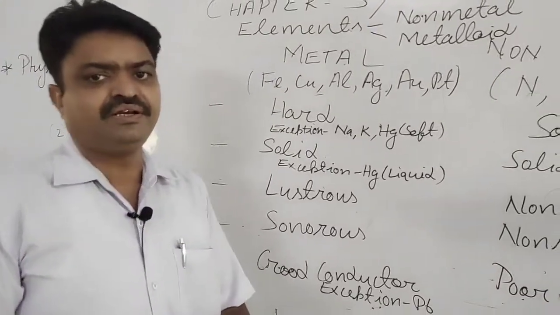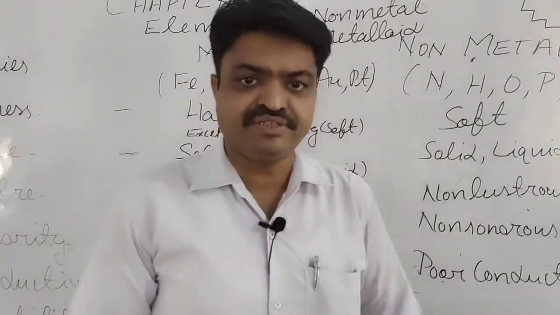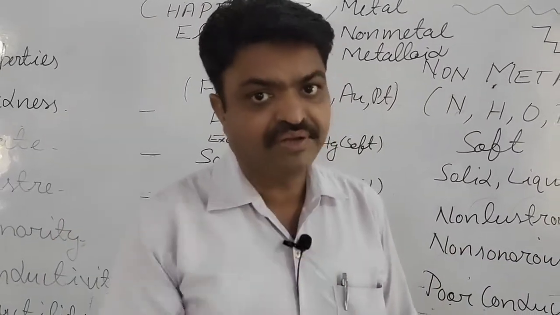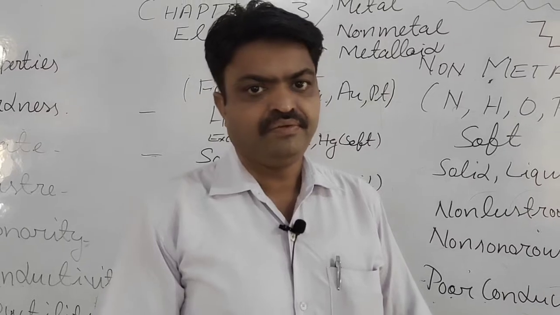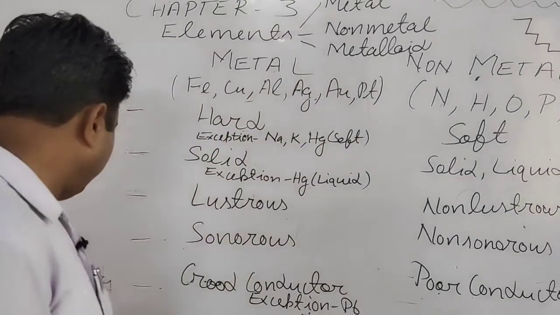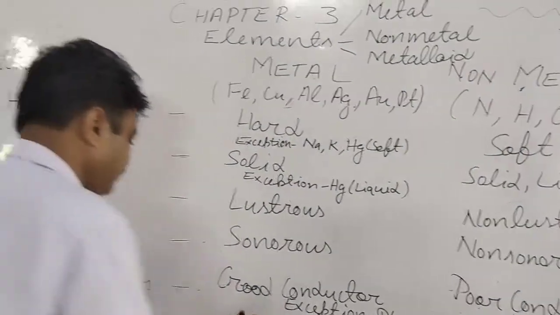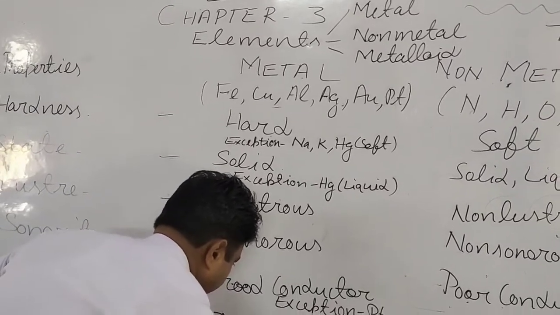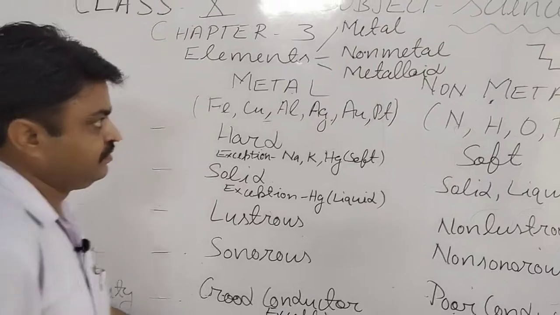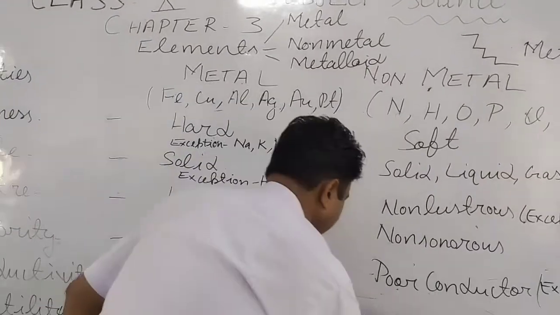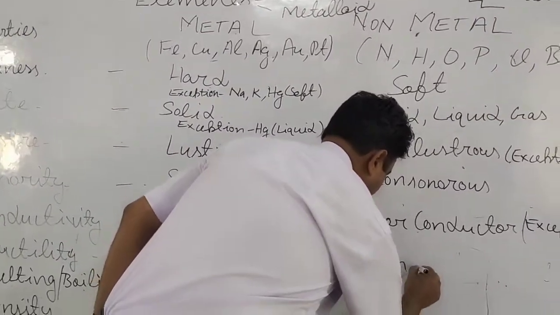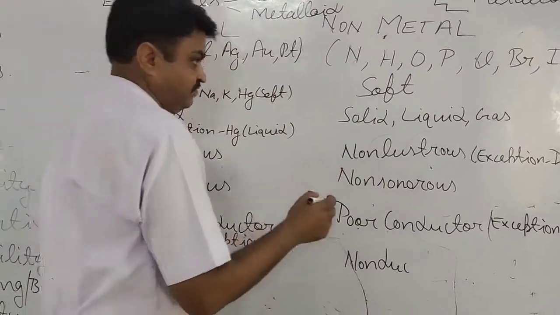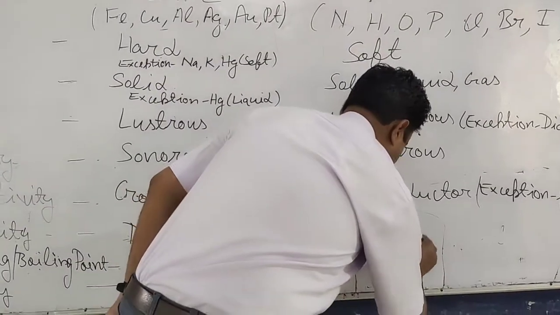What is ductility, student? It is the property of substances from which we can draw them into wires. And metals are ductile in nature. You can write here they are ductile. But non-metals are non-ductile. We can't make wires from them.